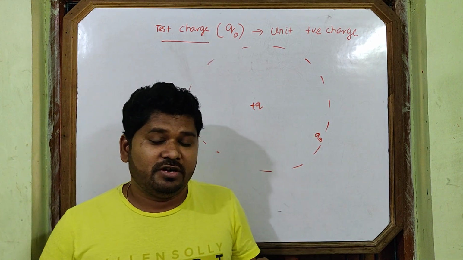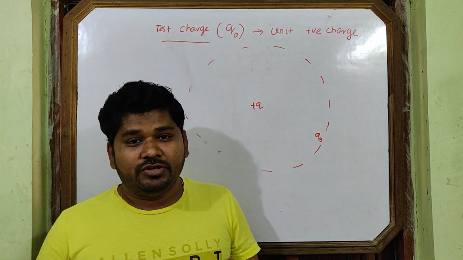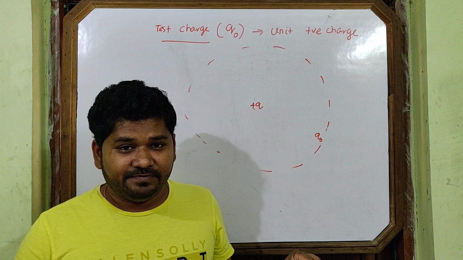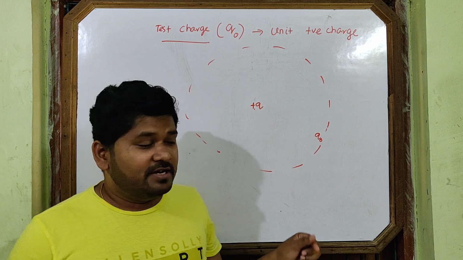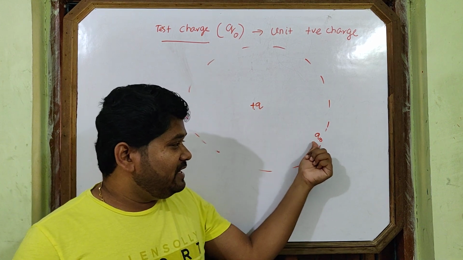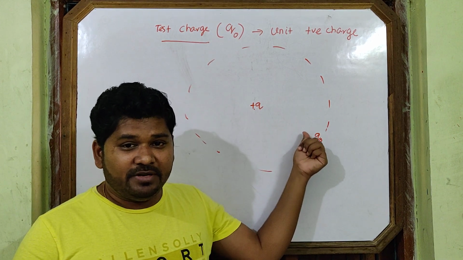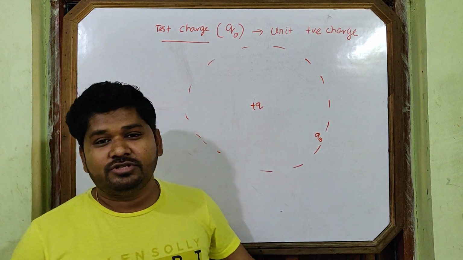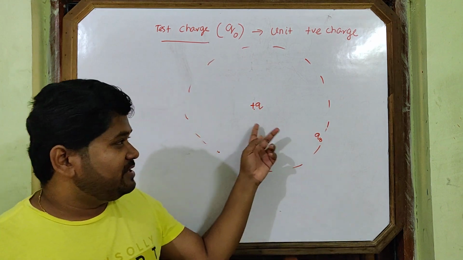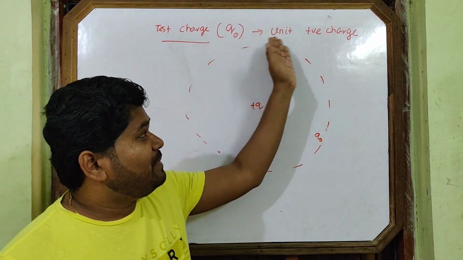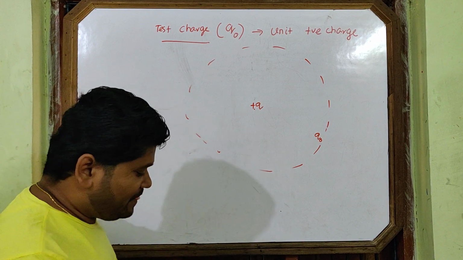If in an exam the question comes, why is the magnitude of the test charge taken as infinitesimally small, you can write the answer. What answer will you write? It is taken infinitesimally small because its own field, the field of the test charge, should not affect the field of the source charge. So this is about the test charge. The symbol is q, small q will be written. By default it is always positive.